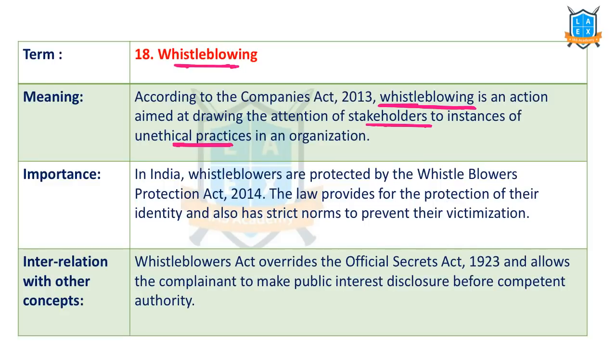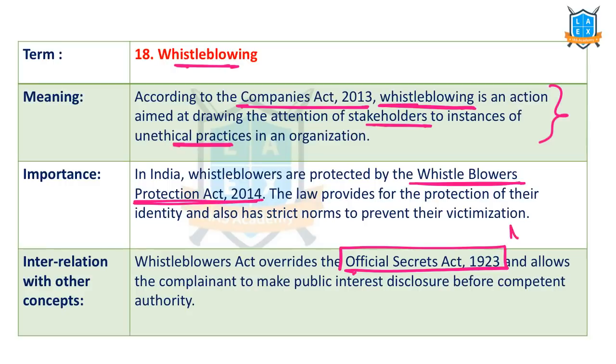Whistleblowers are in fact protected by a separate act called the Whistleblowers Protection Act 2014. Companies Act 2013 defines this way. And there's one more act called the Official Secrets Act. This Official Secrets Act is overridden by the Whistleblowers Act.